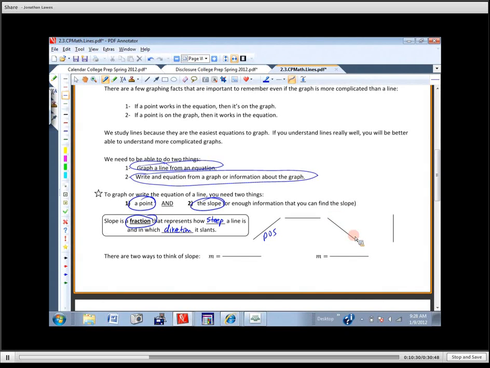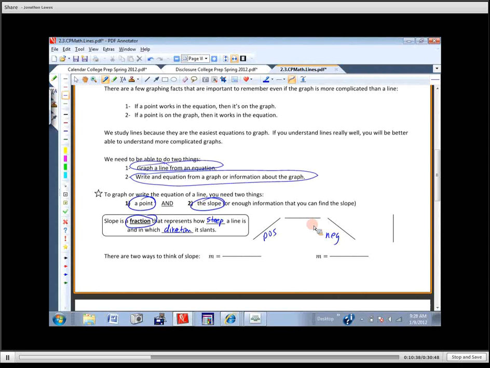Now, this line right in between, it's not going up and it's not going down. If these are positive and these are negatives, what should this be? This should be 0. So this has a slope of 0. Okay?